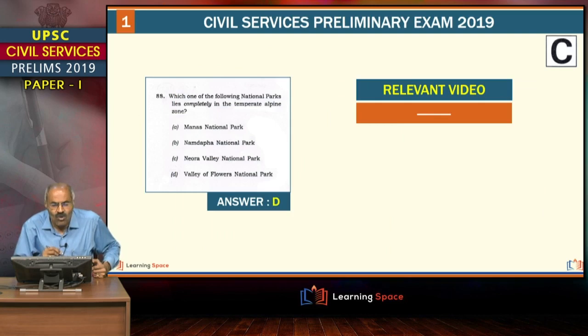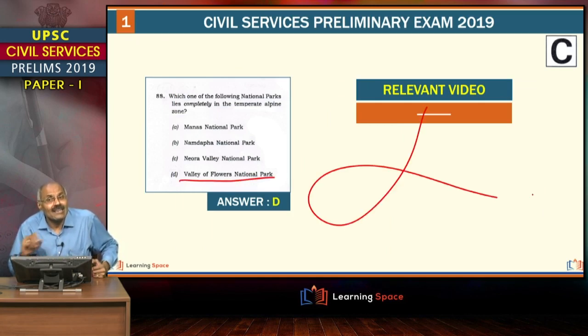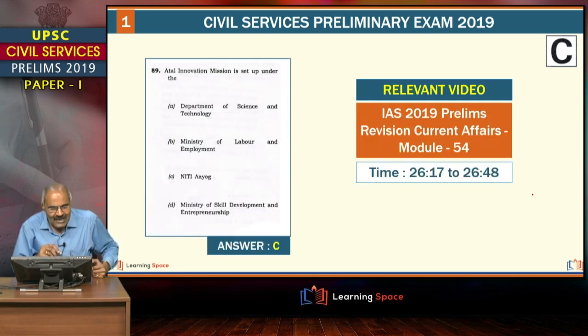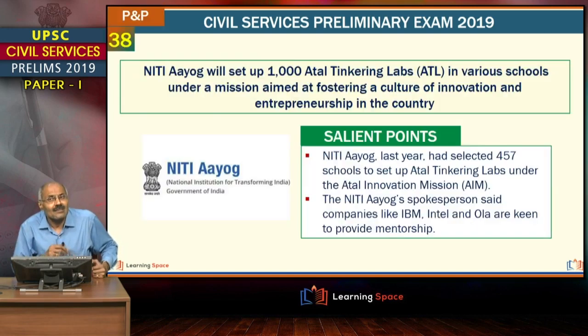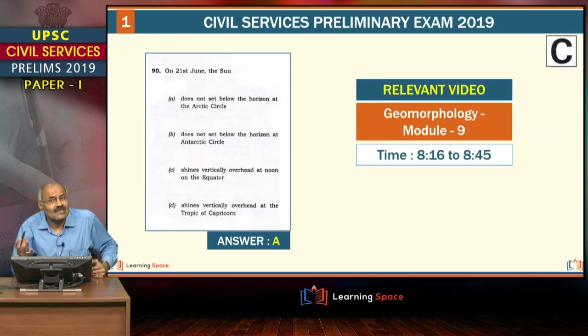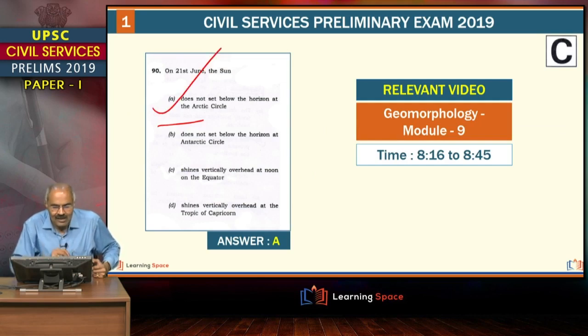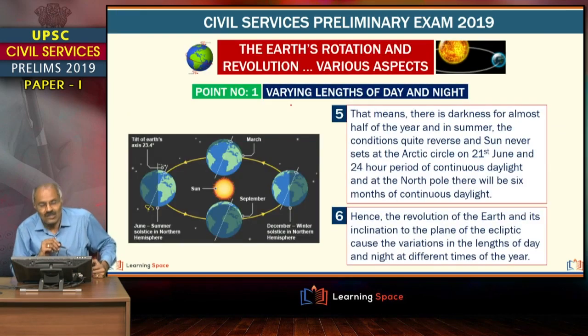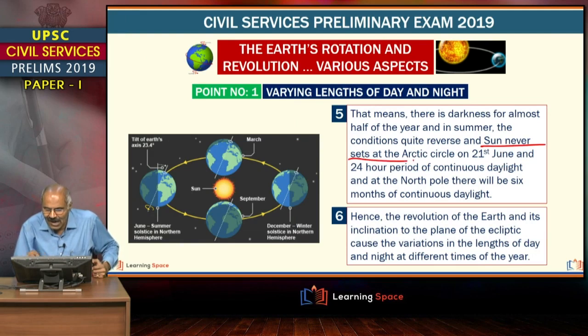Then this, of course, under various circumstances, I taught this as Valley of Flowers National Park, but students may not recollect this. And here Atal Innovation Mission, simple, all of you are well aware. It is in fact covered in revision modules also. This we have covered straight away in the geography module, right? And does not set below the horizon at the Arctic Circle, right? So sun never sets at the Arctic Circle, a straightforward statement.